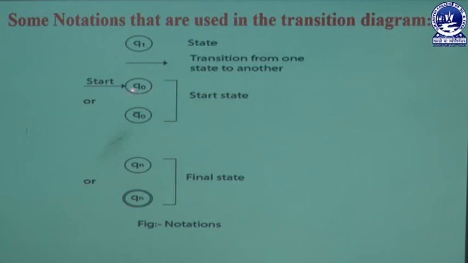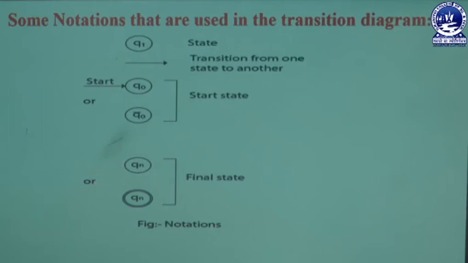Next we are learning about the initial state, meaning the starting state. Each and every starting state or initial state is always represented through an arrow mark, which is attached to a state like q0. Otherwise you can also use another form of starting state, q0 dash, known as q0 bar. It is also used as a starting state or initial state in our transition diagram.